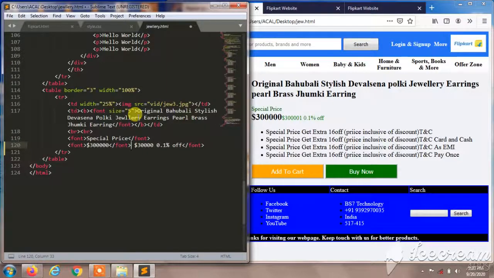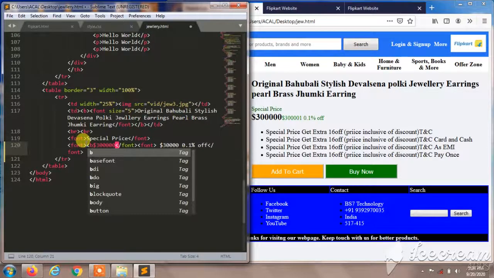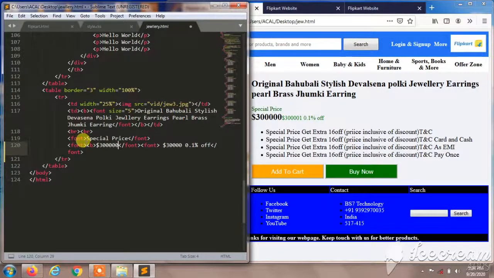And I'll close the font here, and I'll again give the font here to make this big, and I'll give the big command, and I'll give the size here of 5, and this will be okay, and I'll give the color here.